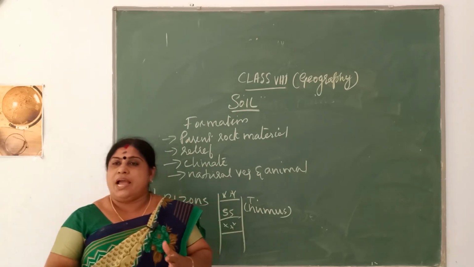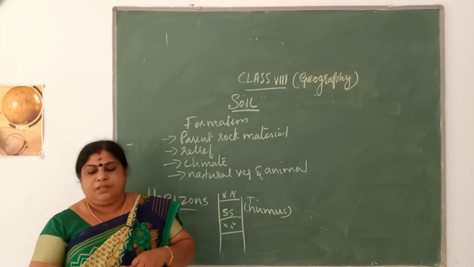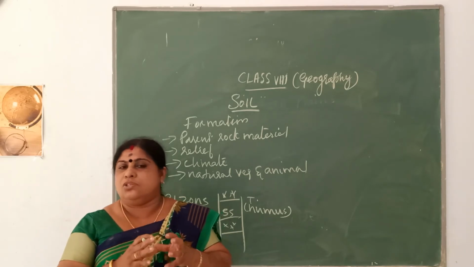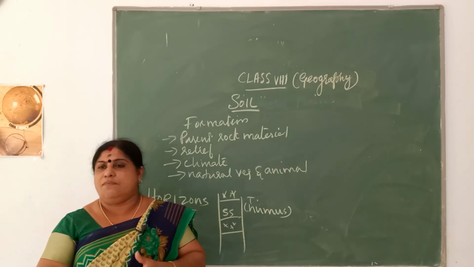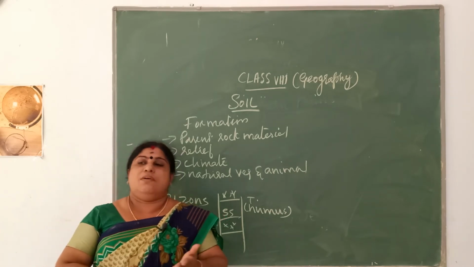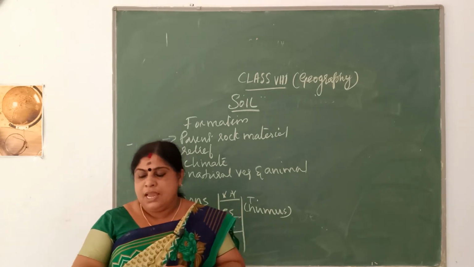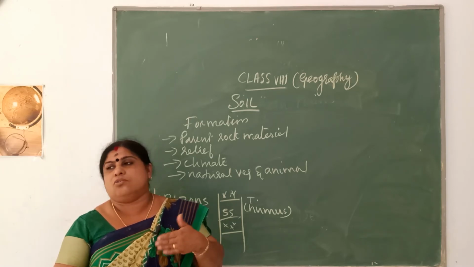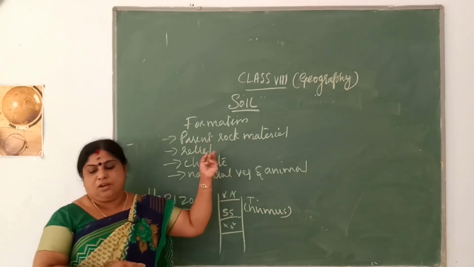The composition and texture of the soil depends upon the parent rock material, which is broken into small fragments due to weathering. Soil is also formed by the depositional work done by rivers, which is called alluvium. Deposition is done not only by rivers but also by wind and glaciers. According to the color and texture of the parent rock, the soil may vary in texture and color.